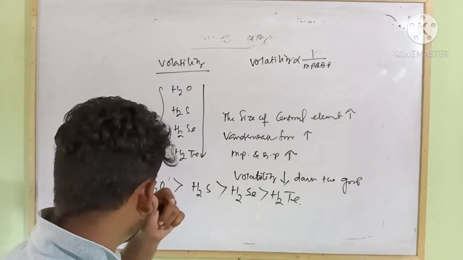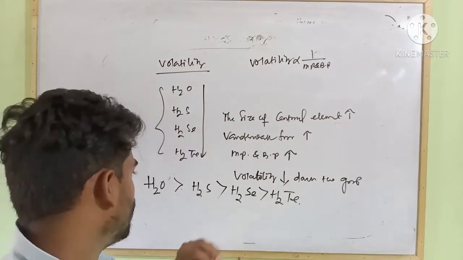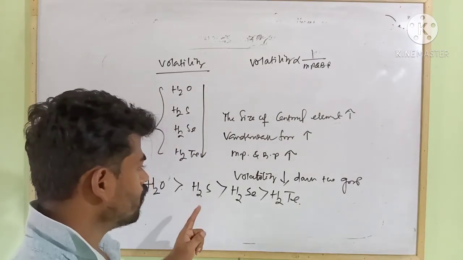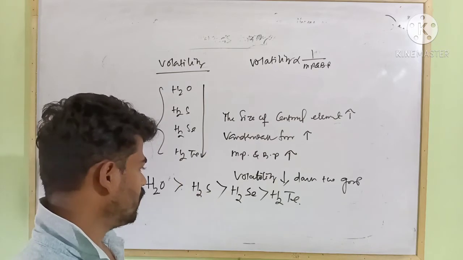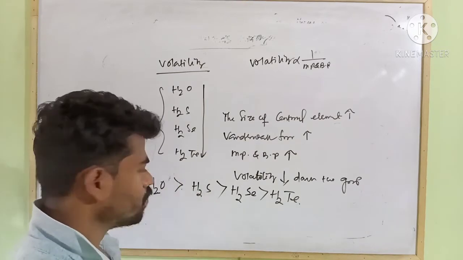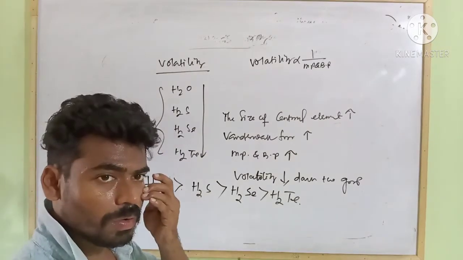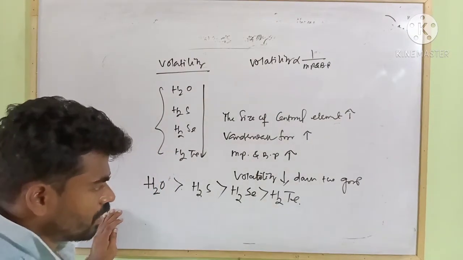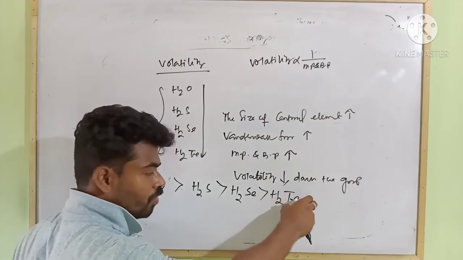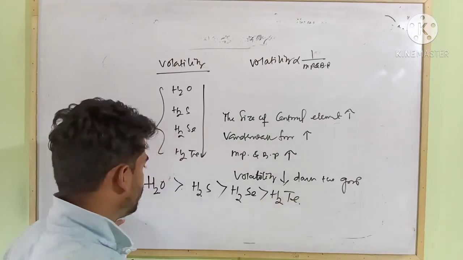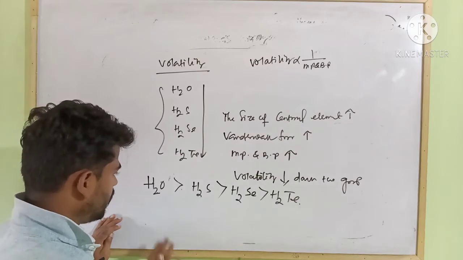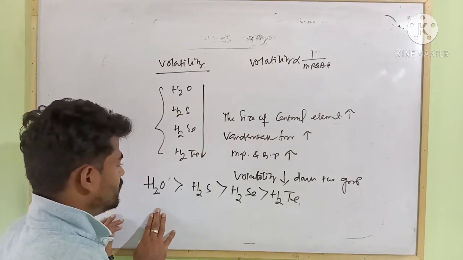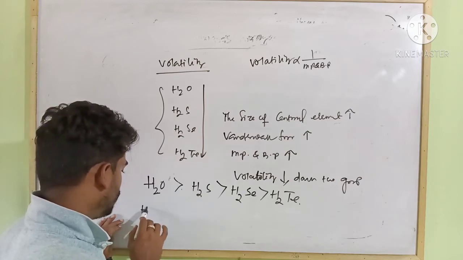In this order, the most volatile compound would be H2O, and H2Te is less volatile in nature because of large size; van der Waals force will be more, so it will be less volatile. But however, look here, in the case of water, there exist intermolecular hydrogen bonds.